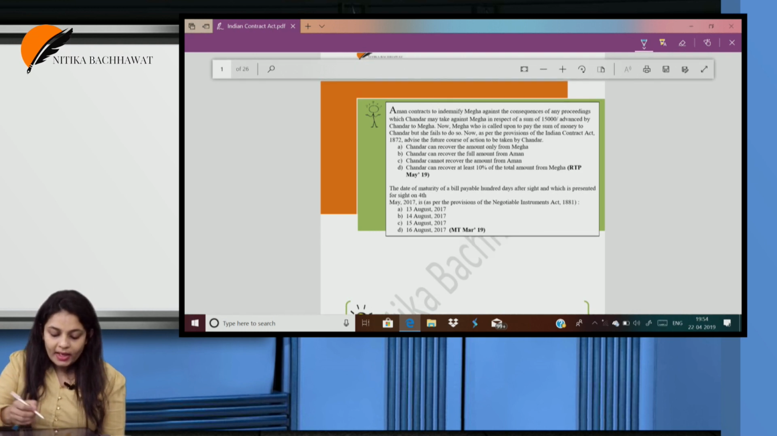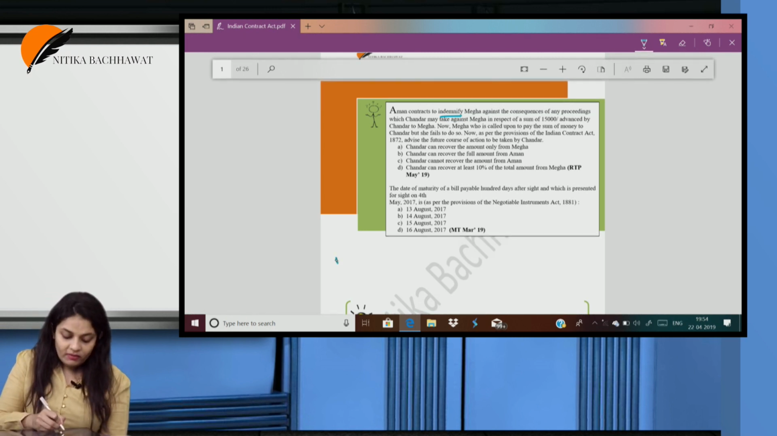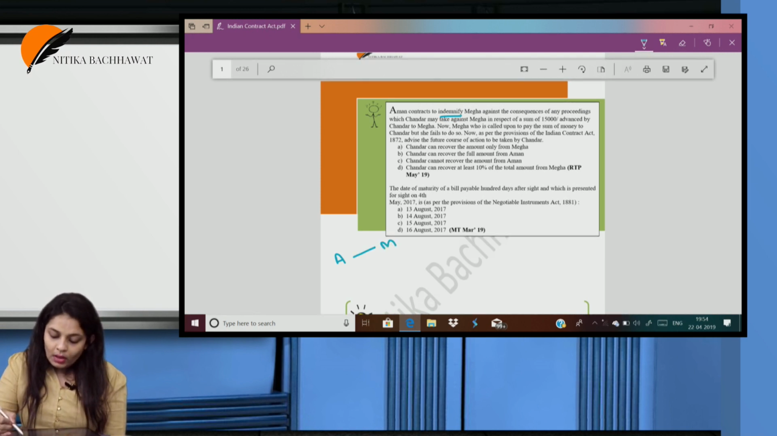Aman contracts to indemnify Megha against the consequences of any proceedings which Chandar may take against Megha in respect of a sum of 15,000 advanced by Chandar to Megha. So that means it's a contract of indemnity where Aman promises to indemnify Megha. And what is this indemnification about? About the loan which Chandar has given to Megha. Now Megha is called upon to pay the sum of money to Chandar, but she fails to do so.